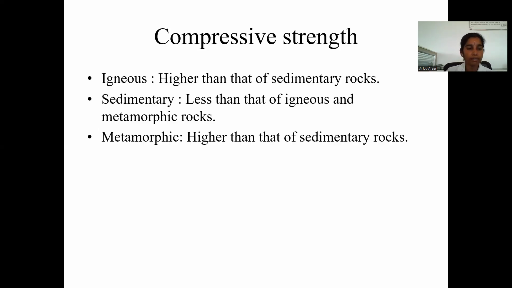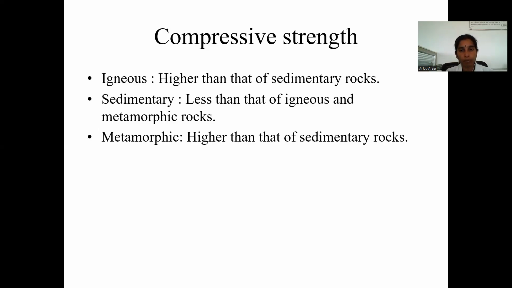When we find the compressive strength in a compressive testing machine, we also carry out a lot of other tests like tensile strength, hardness, water absorption test, porosity, abrasion coefficient, toughness index, specific gravity, weathering resistance, etc. First, compressive strength.